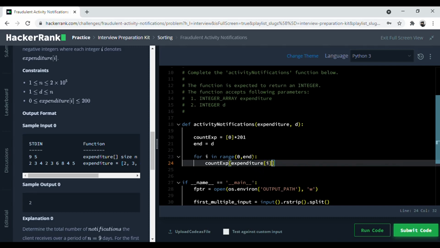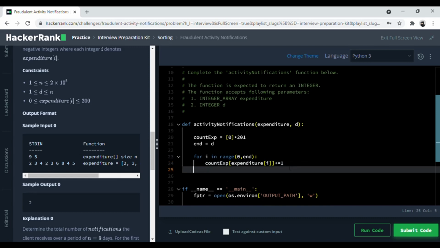So as I explained over here, expenditure i will be the value 2, 3, 4, 2, 3 and so on. So at that particular index we are going to add 1 if it's found. It's not necessary that all the initial indices would be filled, because as you can see 0 and 1 is not in this list, so they will remain as 0. And once I print count expenditures, then you can see that